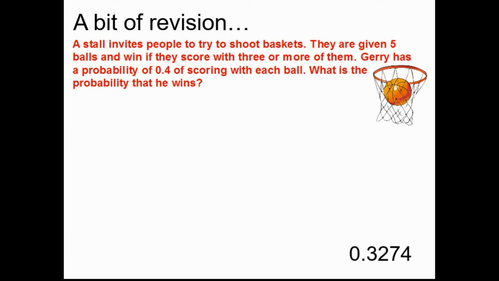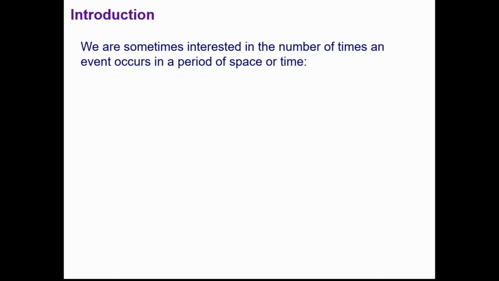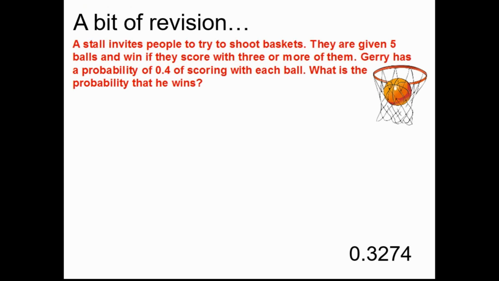Okay, so hopefully this is the answer that you came up with. If not, it's probably worth just going back and recapping the binomial distribution at some point, although you won't need it for today's session. Okay, so in the binomial distribution, in this problem here, we're given a limited number of trials, so there was no way that he could score with any more than 5.